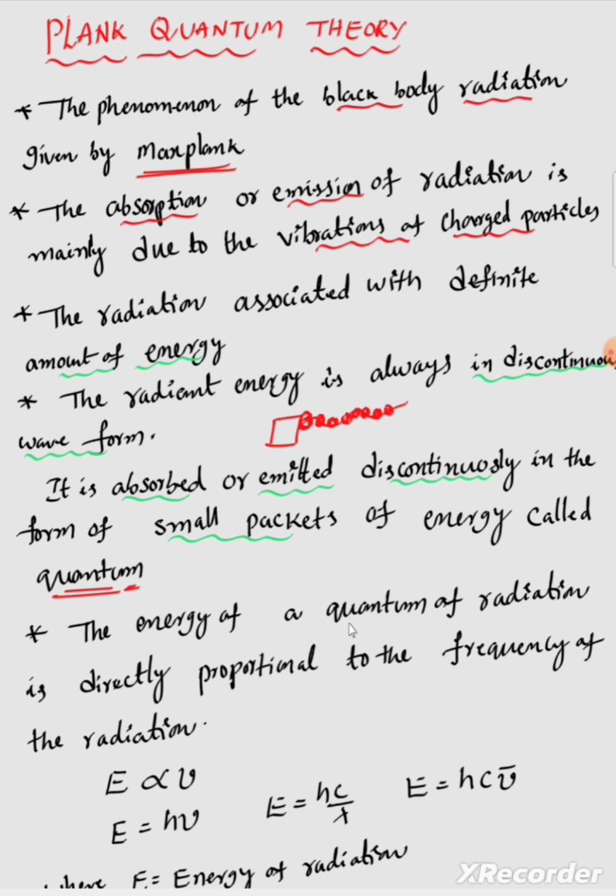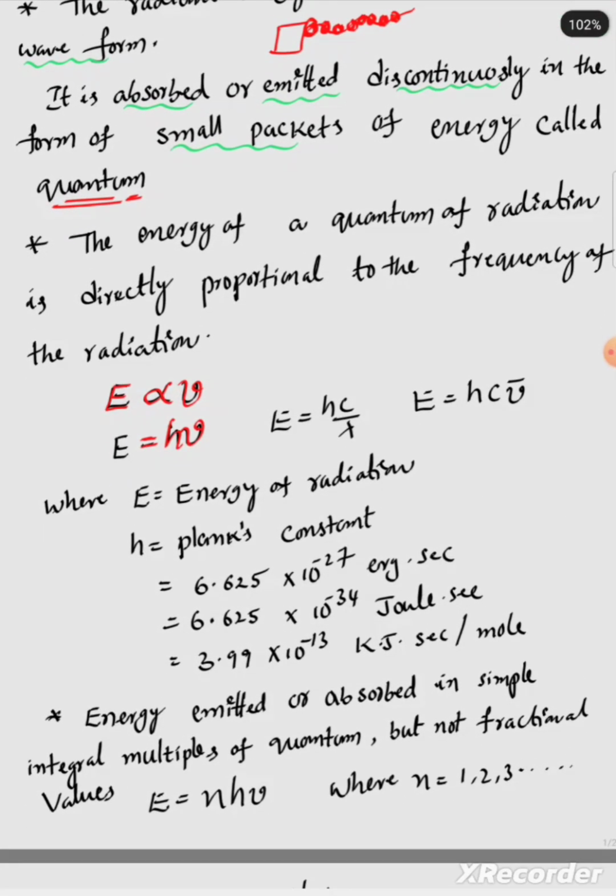The energy of a quantum of radiation is directly proportional to the frequency of radiation. E is the energy, which is directly proportional to the frequency. When we remove the proportionality, we introduce a constant. E equals h nu, where h is the Planck constant. We know the relations already. Here nu is the frequency of radiation, nu equals c by lambda.